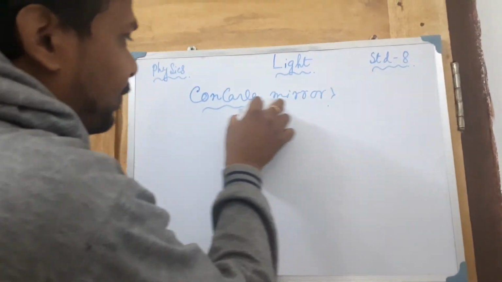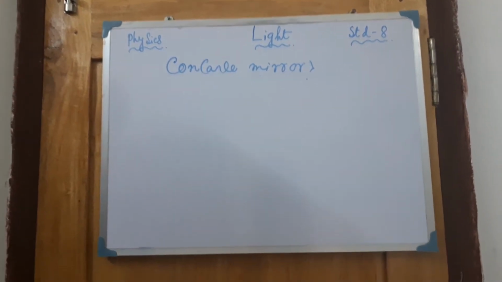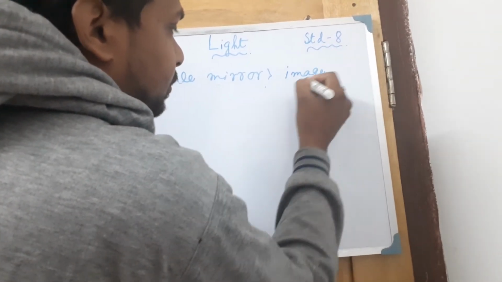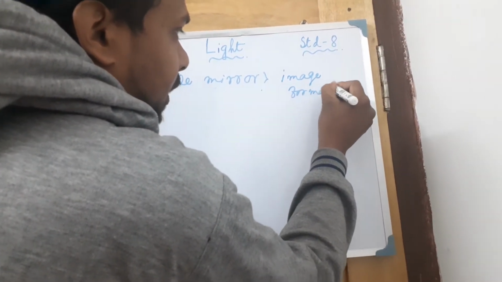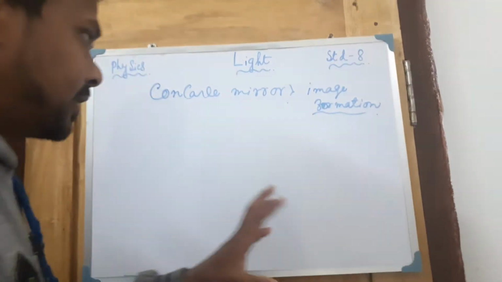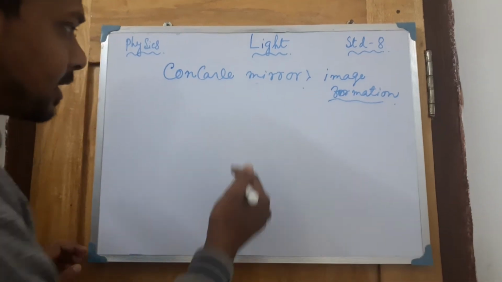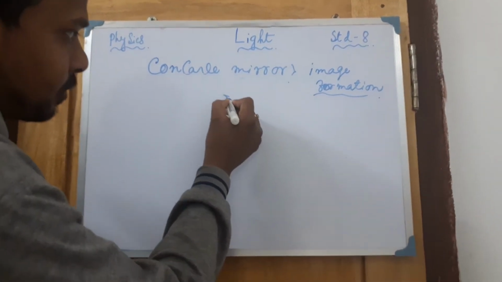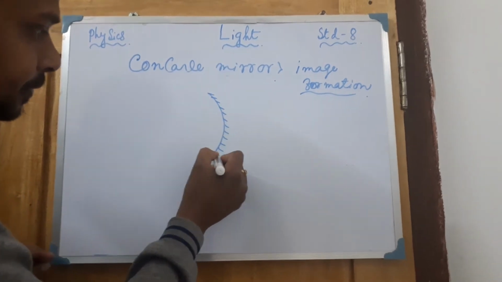Before talking about image formation by the mirror, there are a few conditions you have to notice. First, I am drawing a concave mirror. This is one type of concave mirror.